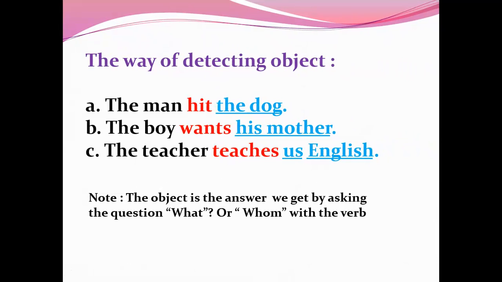C. The teacher teaches us English. The object is the answer we get by asking the question what or whom with the verb. In the above sentences, the dog, his mother, us and English are objects because they answer the question what or whom.